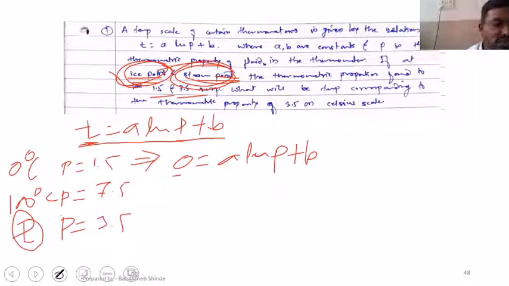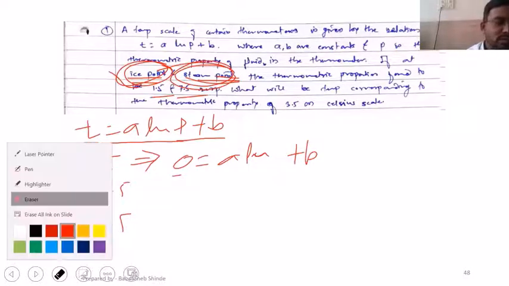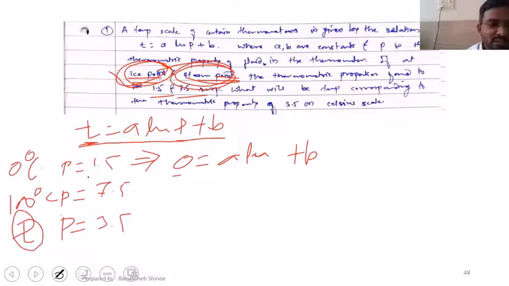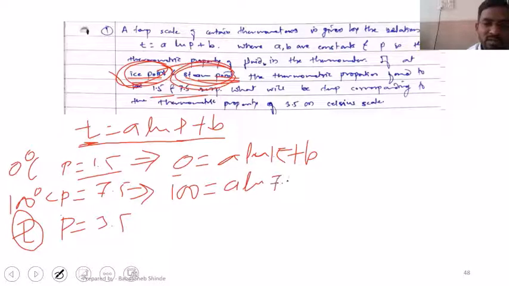P is 1.5, so 0 is equal to A ln of 1.5 plus B. Similarly, for 100 degrees Celsius, T is 100, equal to A ln of 7.5 plus B. Okay, so those two equations we got after putting the values.